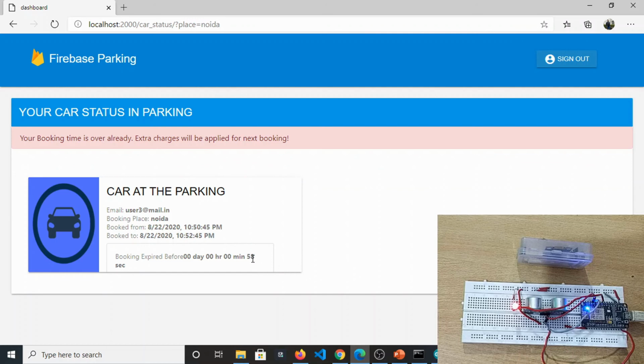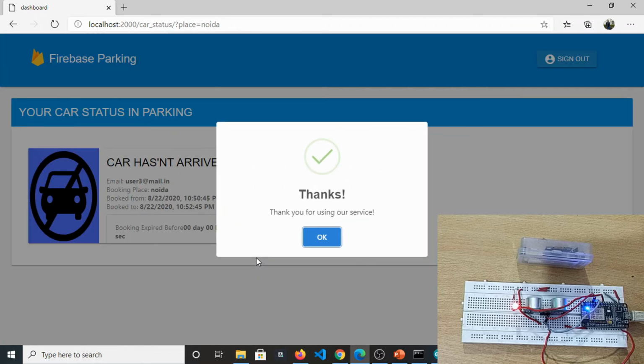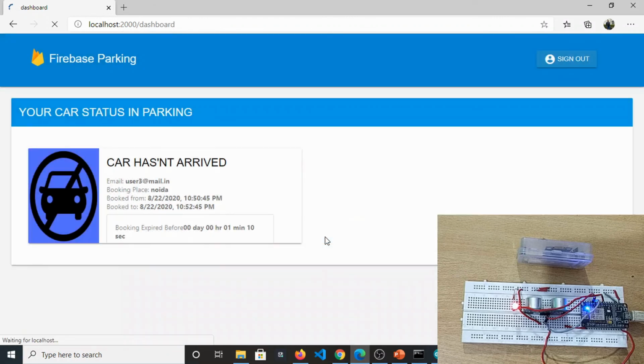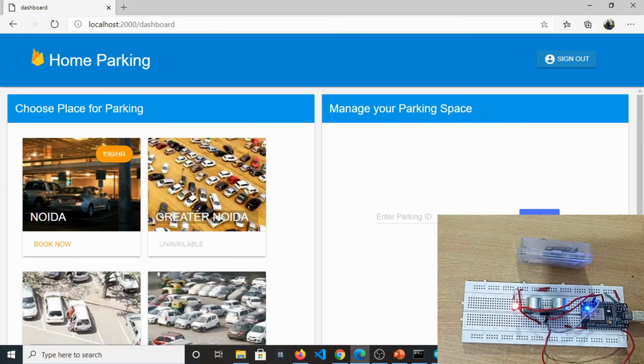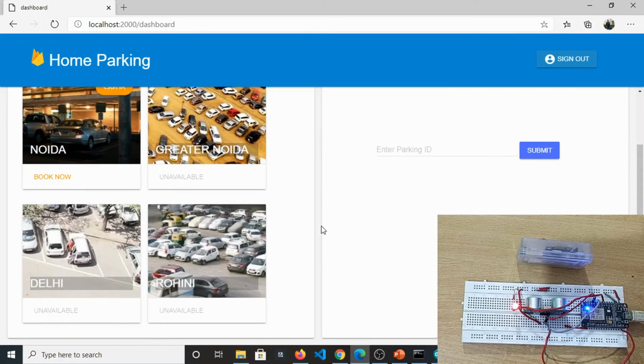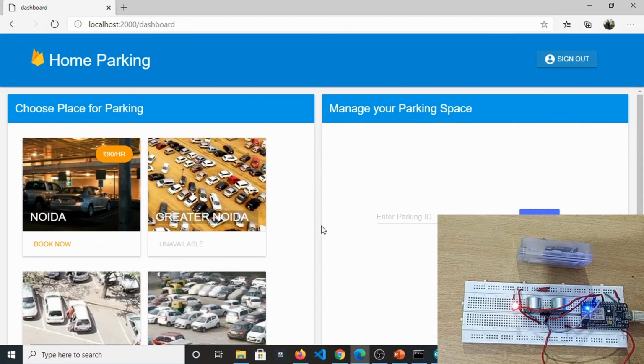Yeah, it's around 57, 58, 59. Now let's move the car out. Okay, moved out. Thank you for using our service. Okay, fine. Thanks, we have left. It's now 10:53, still available. This booking is still available because it's for around 1 day. The owner made it available for 1 day at this Noida location. Fine.